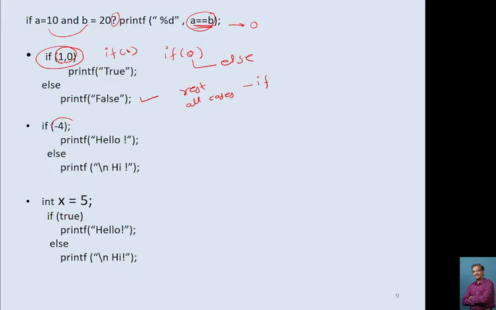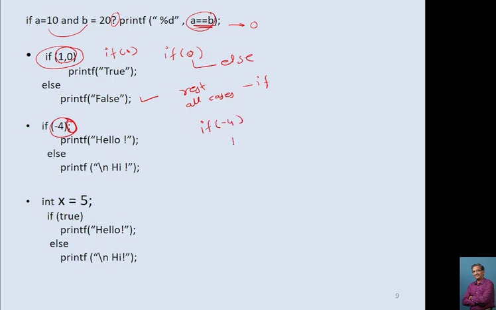Check here. Here also we have given if -4. Generally most of the students consider this as an error because this is not a condition. Some students consider that this is a minus value, so it will go to the else. But my dear students, what I told you currently is whenever there is something within a bracket. Okay, sorry. Here we have semicolon. I forgot to consider this. If it is like this, suppose if